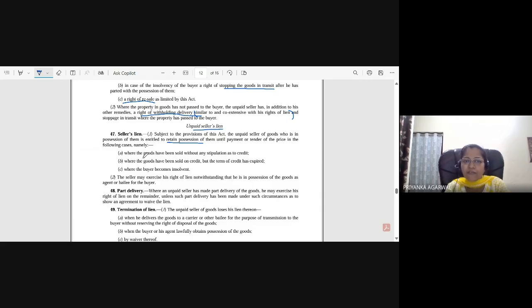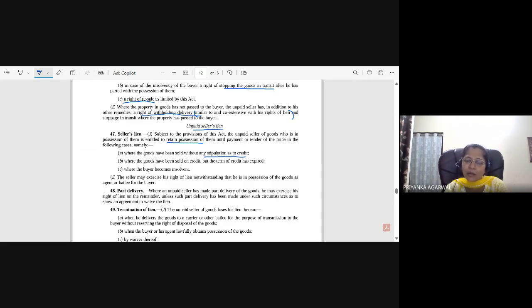Okay, when the goods have been sold without any stipulation as to credit, meaning we have not given it to you on credit, then in that case you have to make the payment to the seller immediately. If the buyer is not making the payment, then the seller has the right to lien. Where the goods have been sold on credit, but the term of the credit has expired. Suppose the credit duration is 15 days and the goods are also in the possession of the seller.